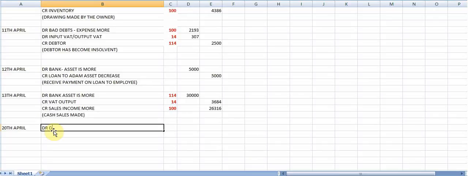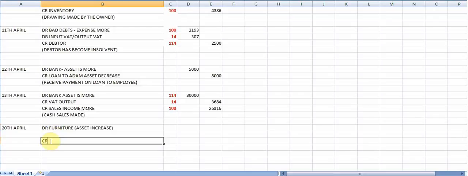I will debit the furniture because this asset is increasing. I will definitely credit a creditor because it's on credit and I am buying it. It cannot be a debtor. I am the person who is buying something on credit.